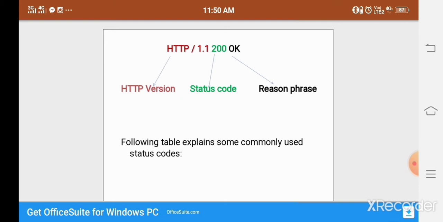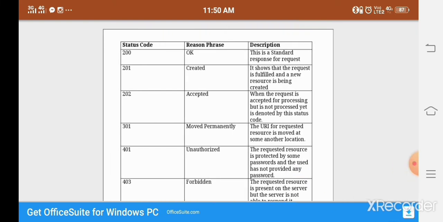Okay, clear. So, following are some commonly used codes. The code 200 has the reason phrase OK. Why are we using status codes and reason phrases? The system can only access binary values. It does not read characters or numbers directly; everything is converted to octal, decimal or binary. That's why we are using the status code: it is for the system's understanding only. The reason phrase is for the user's understanding only. So 200 means OK.